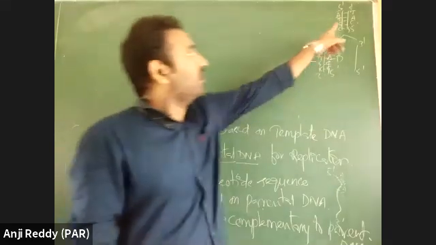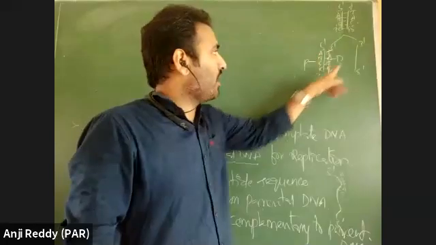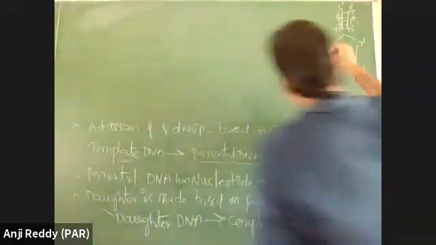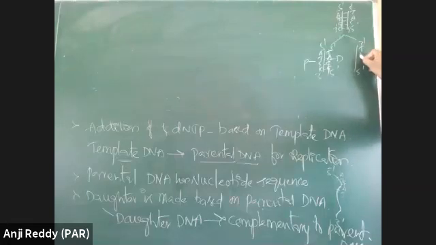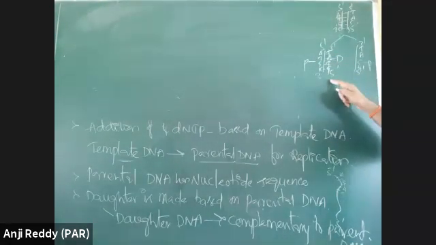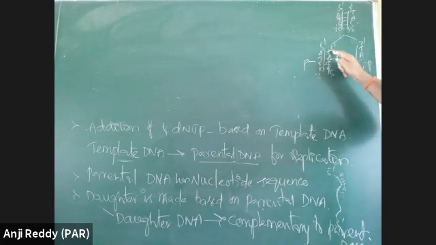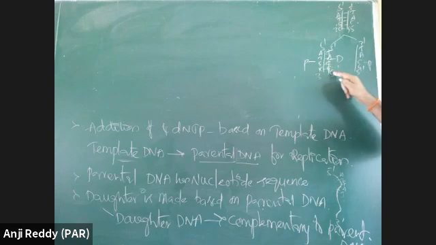This is one double-stranded DNA. That double-stranded DNA is separated into one single strand and another single strand. This single strand is ATGC. This single strand is TACG. This is one parent. This is another parent DNA. From this there is formation of new daughter DNA. That daughter DNA has A means T, T means A, G means C, C means G.